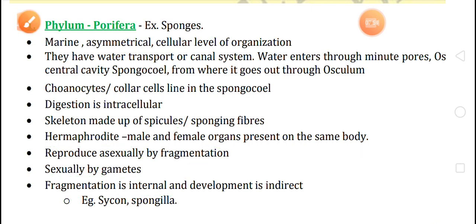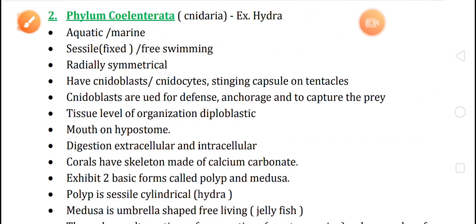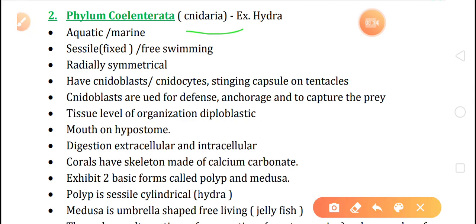Now next, that is second phylum, phylum Coelenterata. Okay, phylum Coelenterata is also known as Cnidaria. Example, Hydra. Hydra, that is the example of Coelenterata.